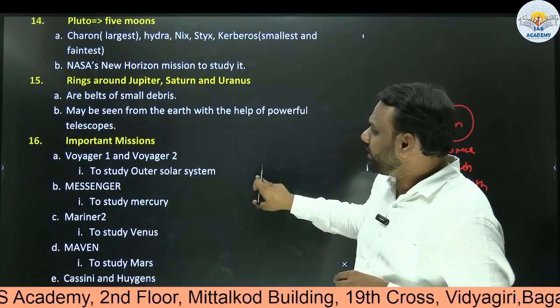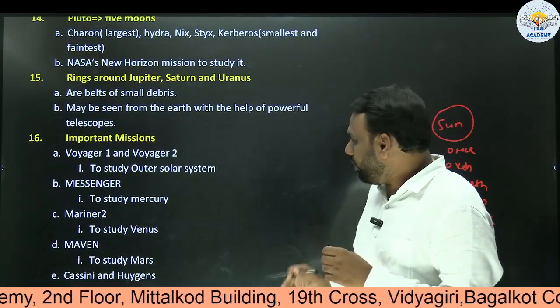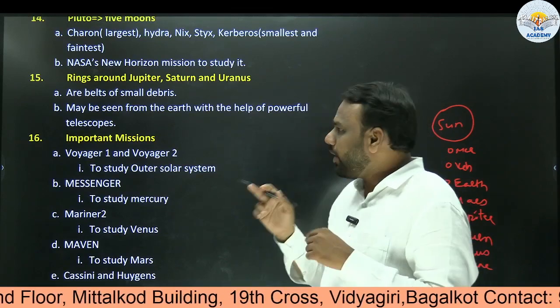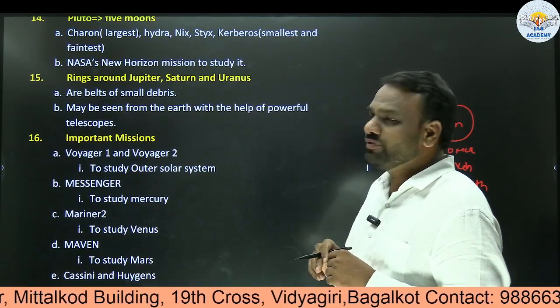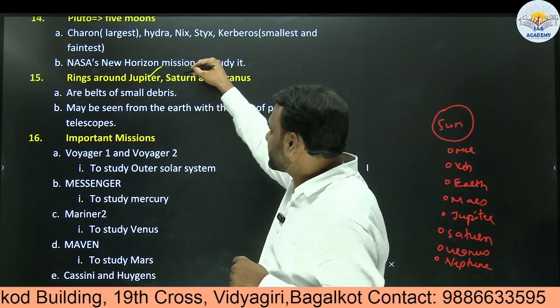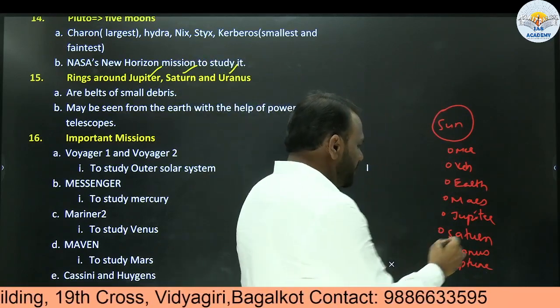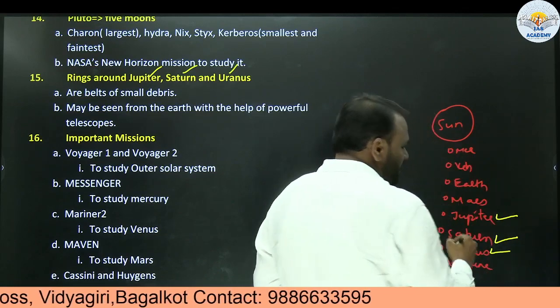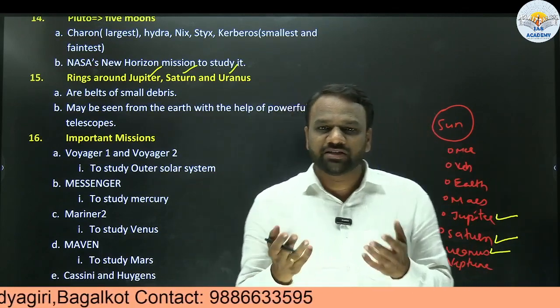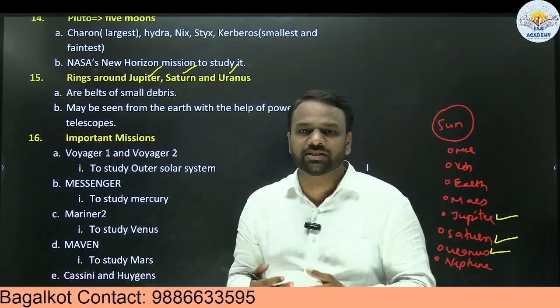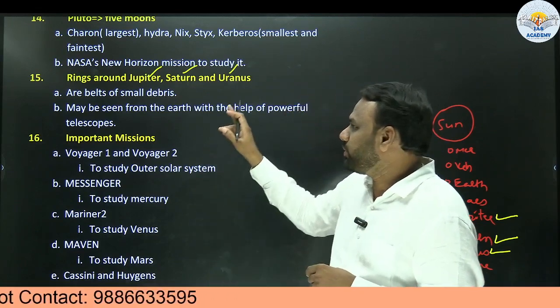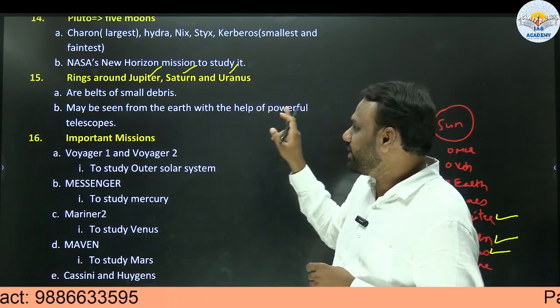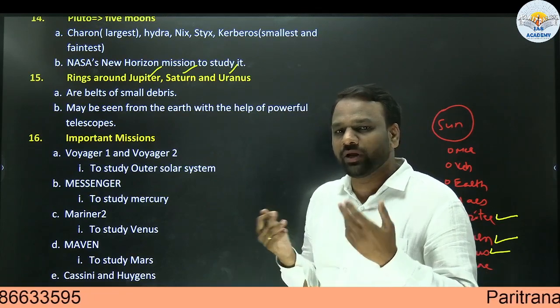Next, if you look at our solar system, a few of our planets have belts around them. So which are those planets? Jupiter, Saturn, and Uranus. Here Jupiter has a belt, Saturn has a belt, Uranus has a belt. All others do not have a belt. So UPSC may ask a question, which among the following planets do have belts? At that time we should be able to recognize it. Jupiter, Saturn, and Uranus have the belts, other planets do not.